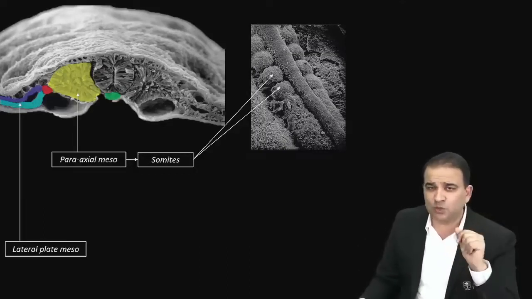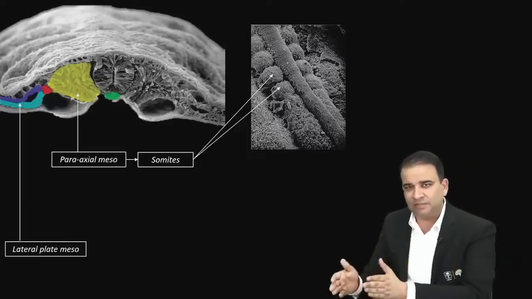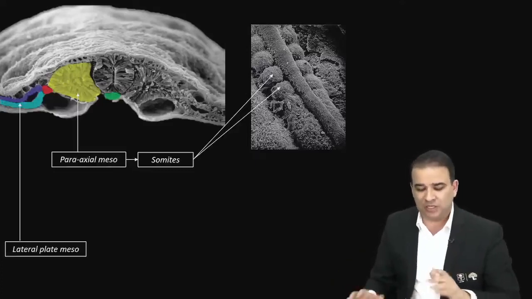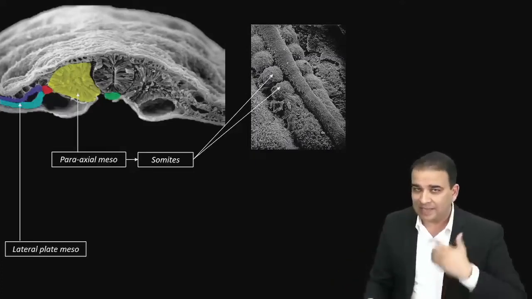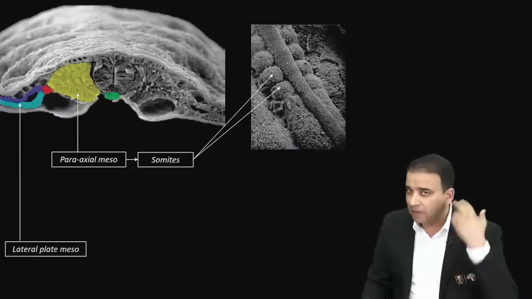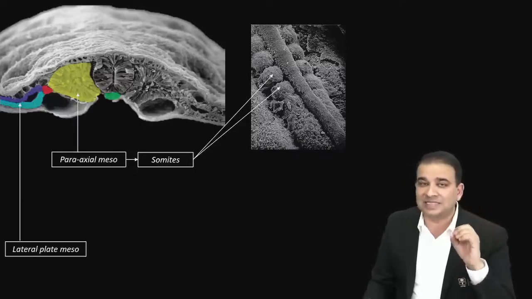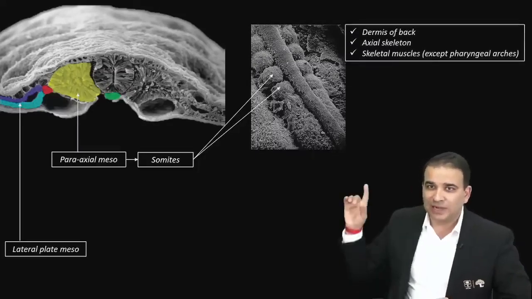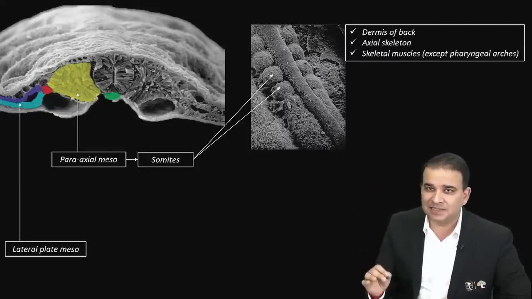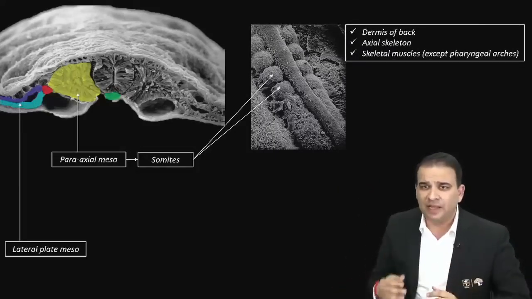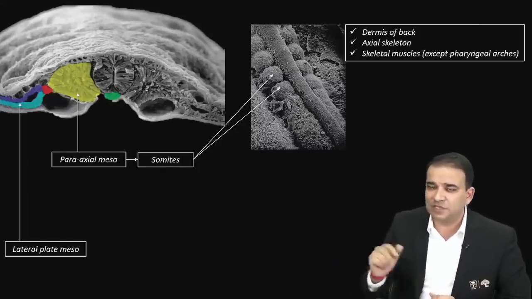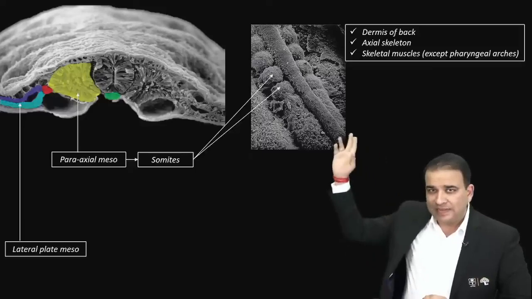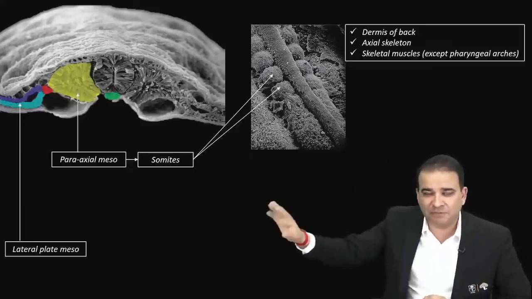What will somites give rise to? So paraaxial mesoderm forms the somites between the 20th day and 30th day. And somites will give rise to the axial skeleton. One is the axial skeleton. They will give rise to the dermis of the back, and they will give rise to the skeletal muscle, except those skeletal muscles which are derived from the pharyngeal arches. So look at this, guys. Dermis of the back, axial skeleton, ribs, vertebrae, right? And the skeletal muscle, well, except those muscles which are derived from the pharyngeal arches, which is something we'll discuss separately. Now, if you know the derivatives of somite, that means you know the derivatives of paraaxial mesoderm.